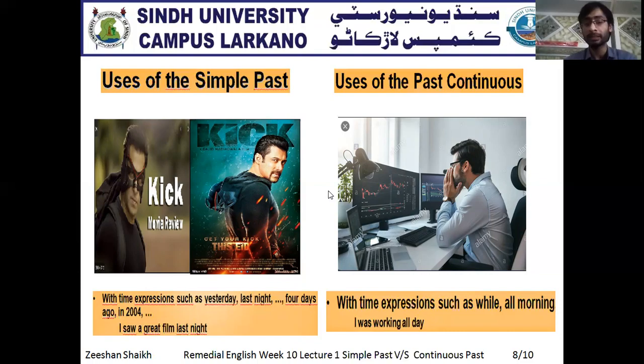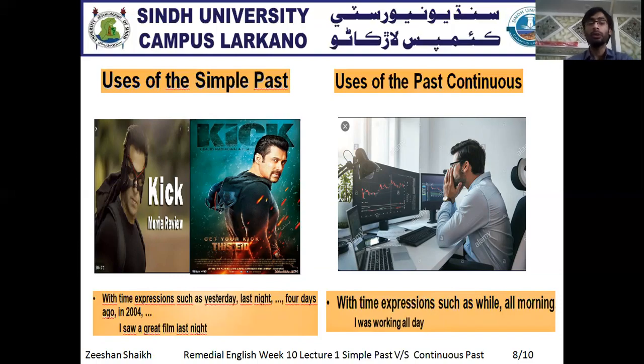So these are the specific words, the specific time expressions with which we can easily use past simple tense. But we also use time expressions with the past continuous, and there are some other time expressions, likewise while, all morning, or some other words. Now just have an example: I was working all day. Now this all day actually shows the expression of past continuous. This is the definite time expression in which I was working.